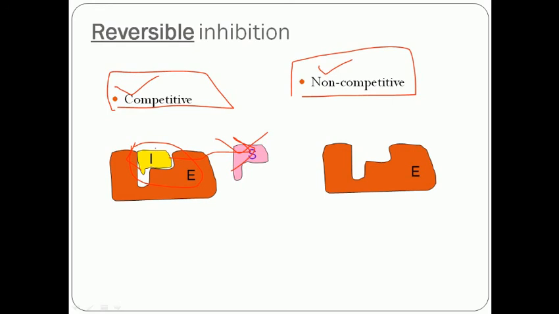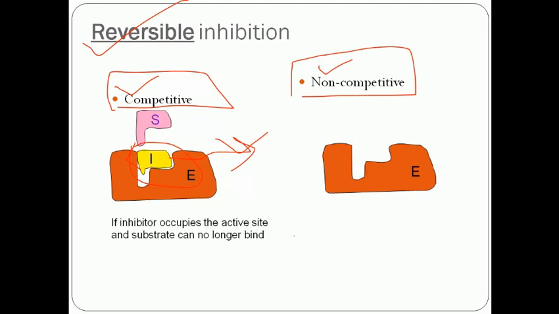But if substrate concentration is low, then inhibitors occupy the active sites, and this effect is reversible. When the inhibitor is removed from the active site, the substrate can bind to this site and the reaction can go on. So in competitive inhibition, substrate and inhibitors are competing for the active sites, and when the inhibitor occupies the active site, the substrate can no longer bind, while increasing the concentration of substrate reduces the effects of inhibitors.